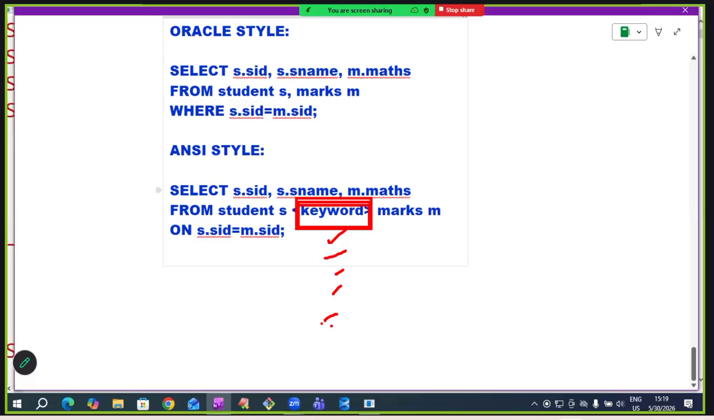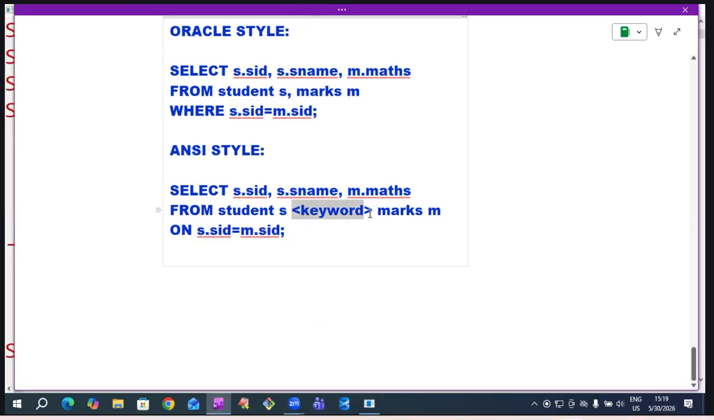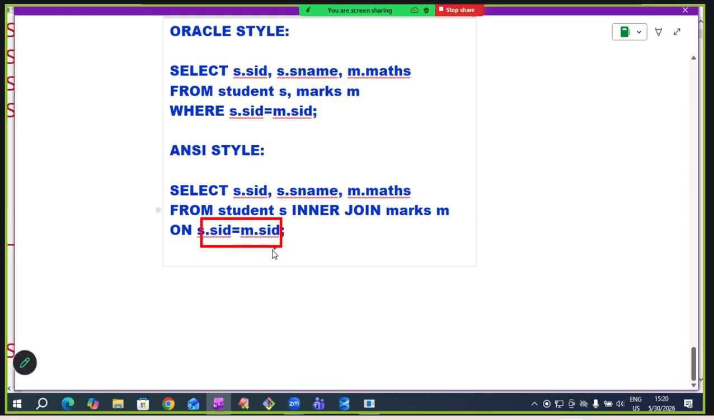Based on the type of join, the keyword will change. This is equijoin. For equijoin, use the keyword inner join. Is it compulsory to write inner, sir? Not required. Shortly you can write join also. Inner is optional. For clarity, I'm writing inner join. Equijoin is inner join, right? Join condition in the ON clause. That's it, sir.